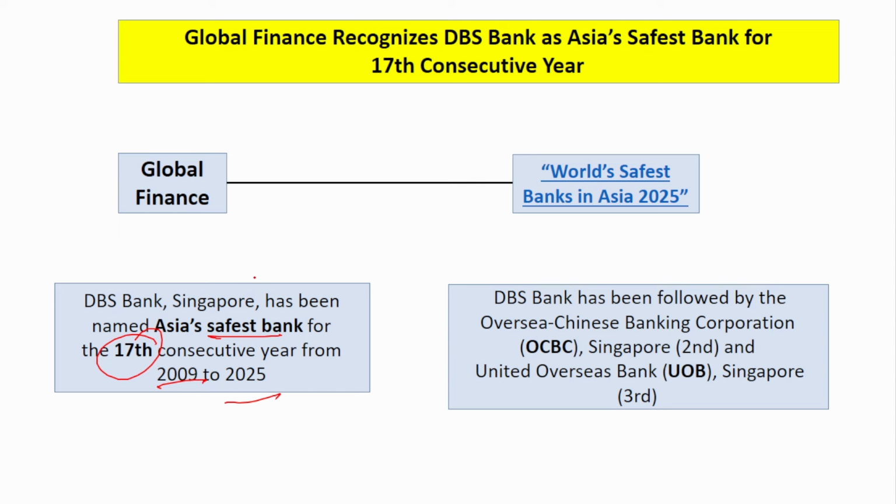So, what are the other banks in the second and third position? At the second position, it is Overseas Chinese Banking Corporation, which is also in Singapore, and United Overseas Bank, which is also in Singapore. Okay, Overseas Chinese Banking Corporation and United Overseas Bank.